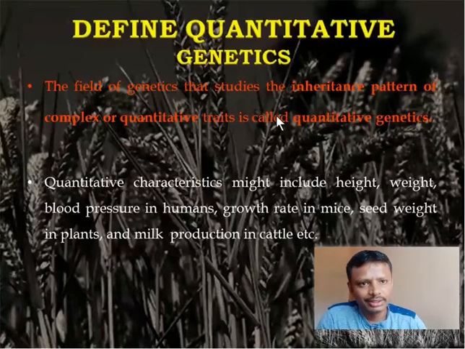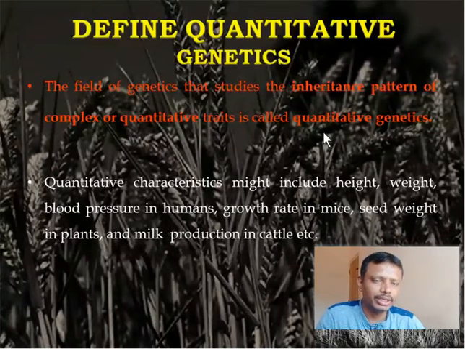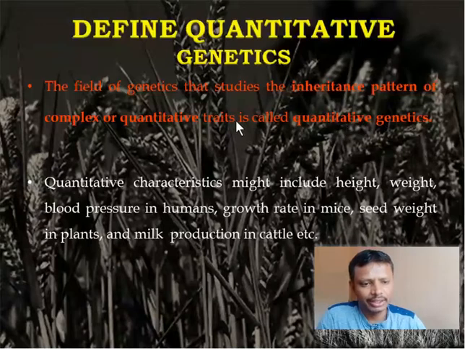So these characters are estimated in quantities, hence whichever character can be estimated metrically is called a quantitative trait, and the study which deals with analyzing these traits is called quantitative genetics. Is it clear?